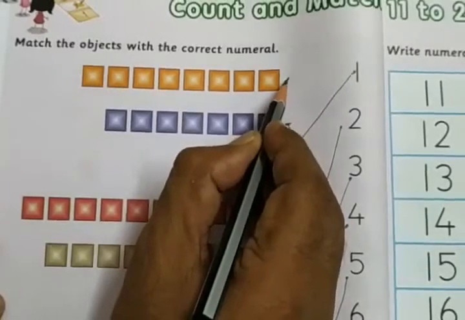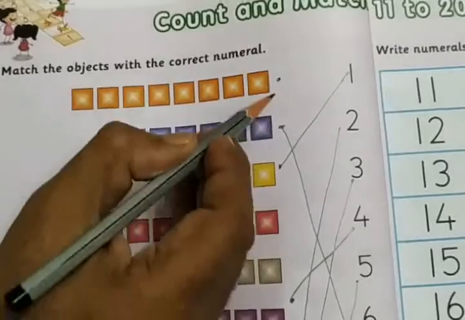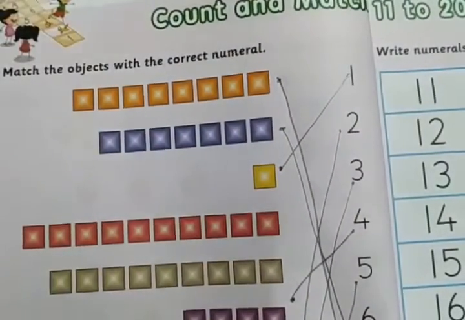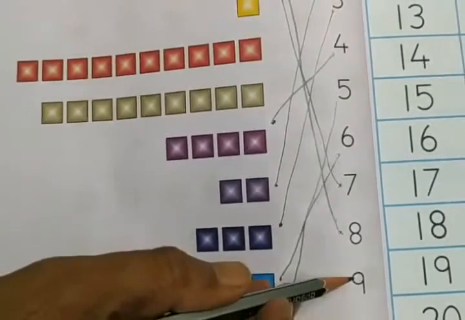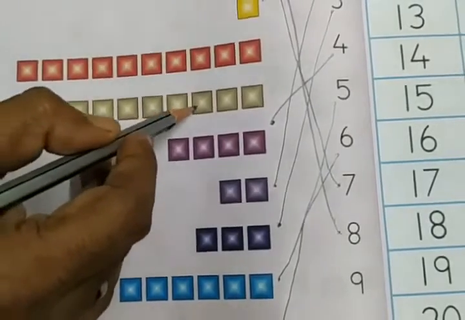The number of objects 8 and numeral 8. Match with its numeral 8. So we need to match the number of objects to its numeral. Okay. Next, number 9. Numeral 9. The numeral 9 is here and number of objects 1, 2, 3, 4, 5, 6, 7, 8, 9.